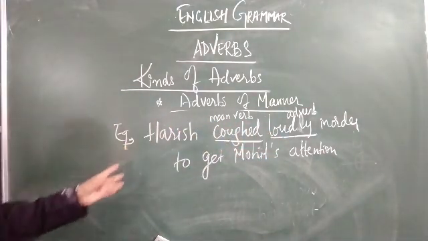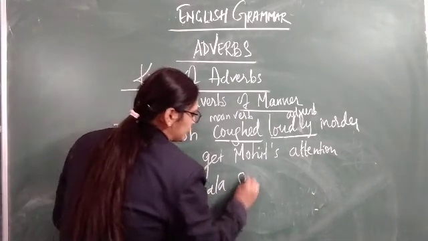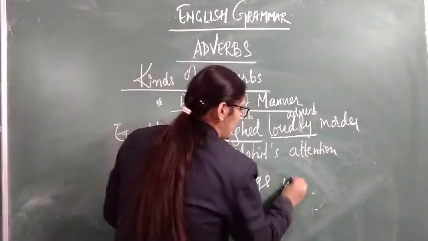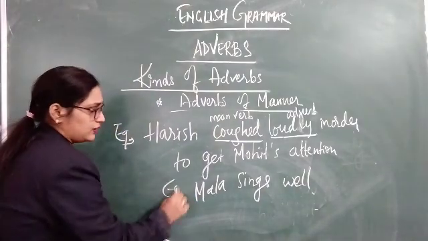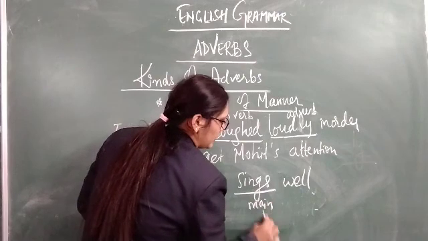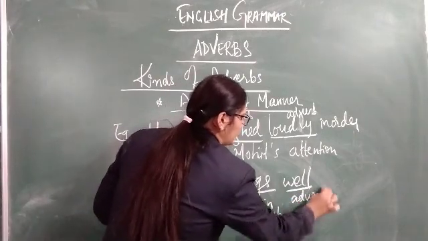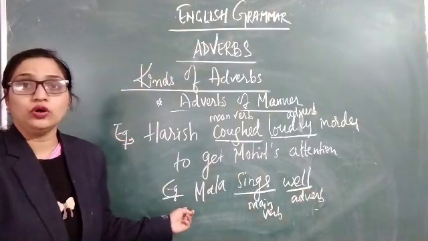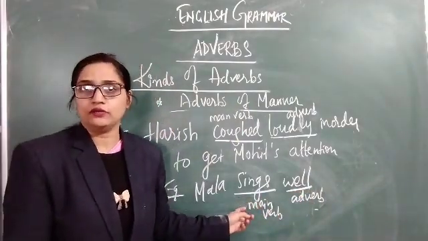Then another example: Mala sings well. Here in this example, sings is the main verb and well is an adverb. Here also this adverb is placed after the main verb.